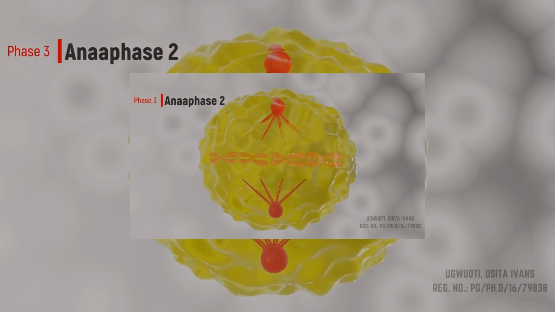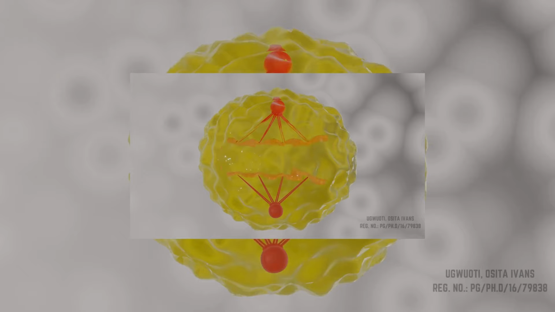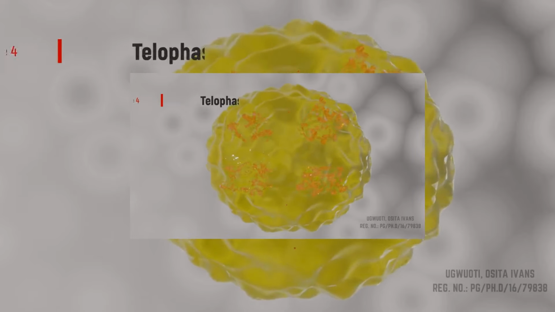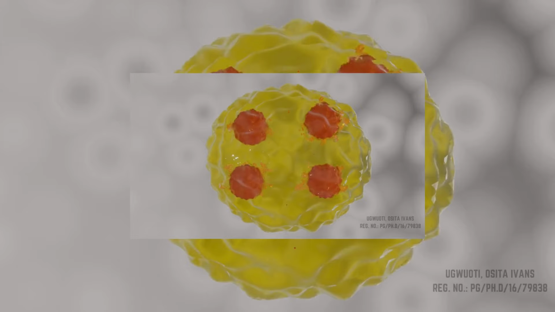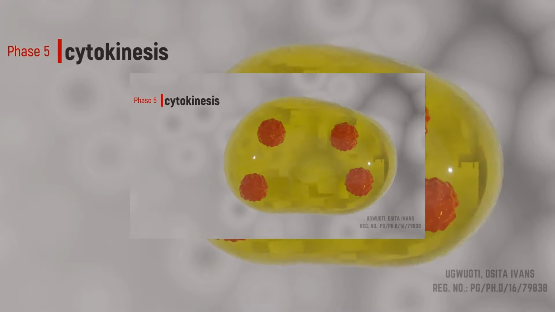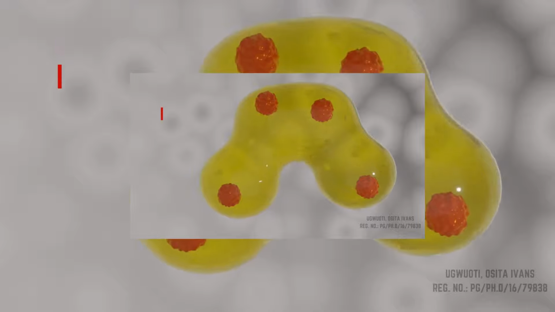Anaphase 2, where sister chromatids separate and move to the opposite poles. Telophase 2, where a nuclear membrane reforms. And then finally, the cytokinesis, where the cell totally separates and forms four daughter cells.